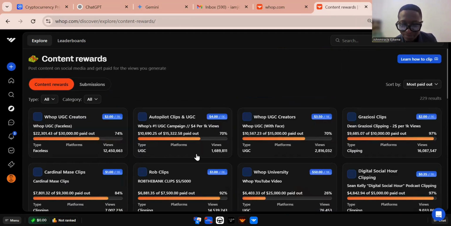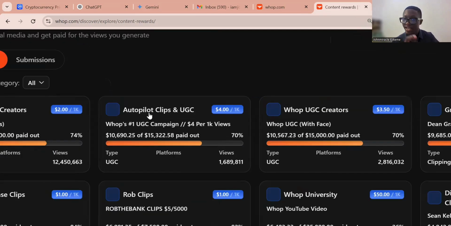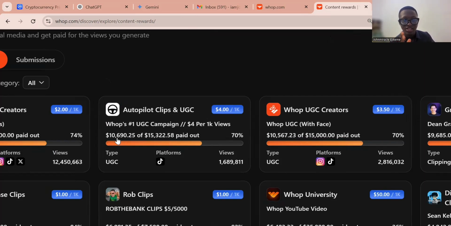This one says autopilot clip and UGC. So here is an autopilot clip, which means you can use AI to create content, and you can also use your face to create content. They have $15,300 paid out in this campaign already, and they have paid out $10,690. So people can make money, and the platform they want is only TikTok.